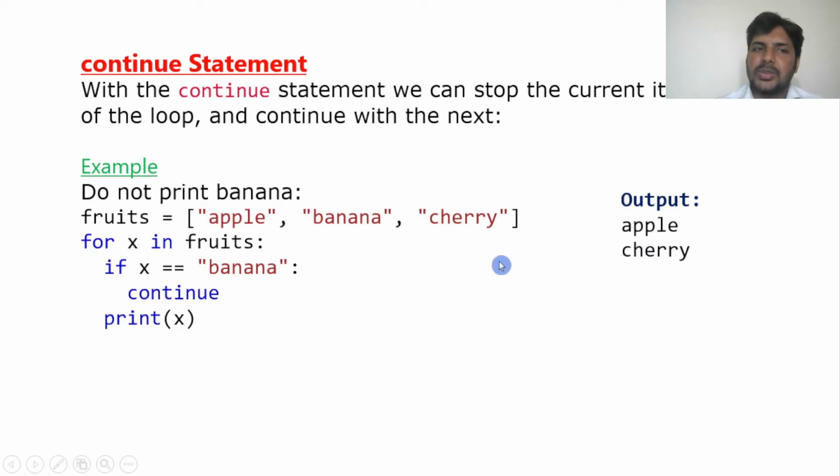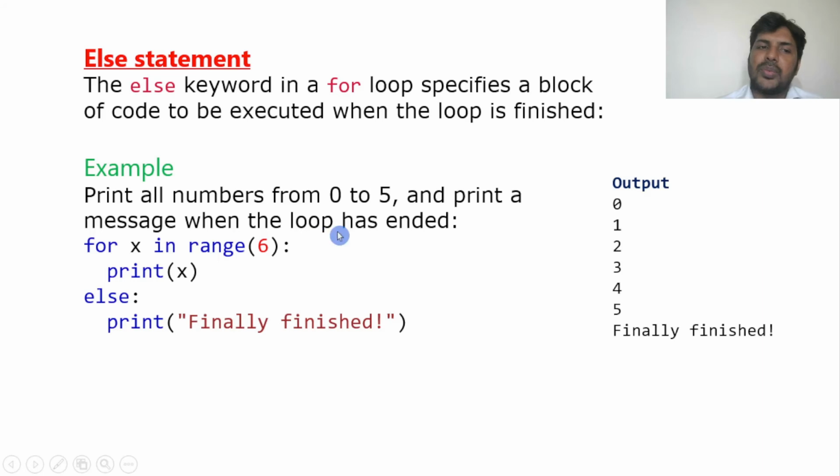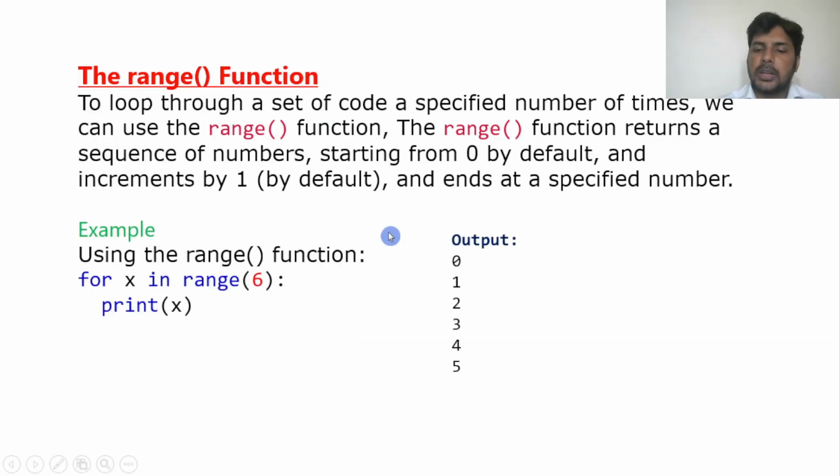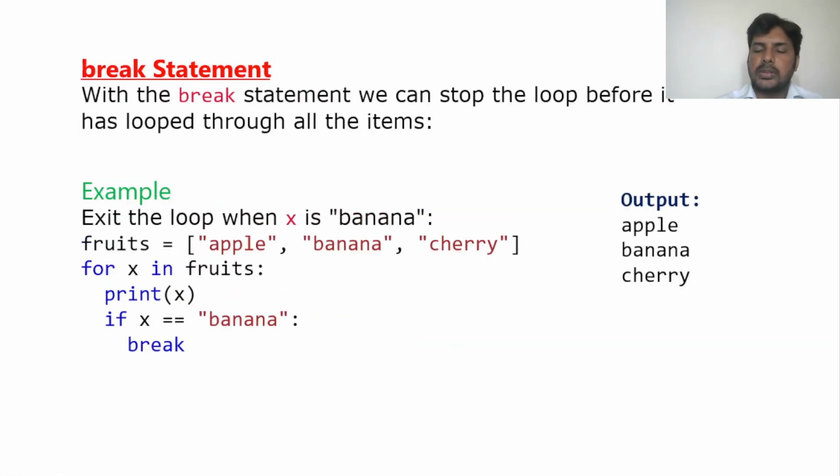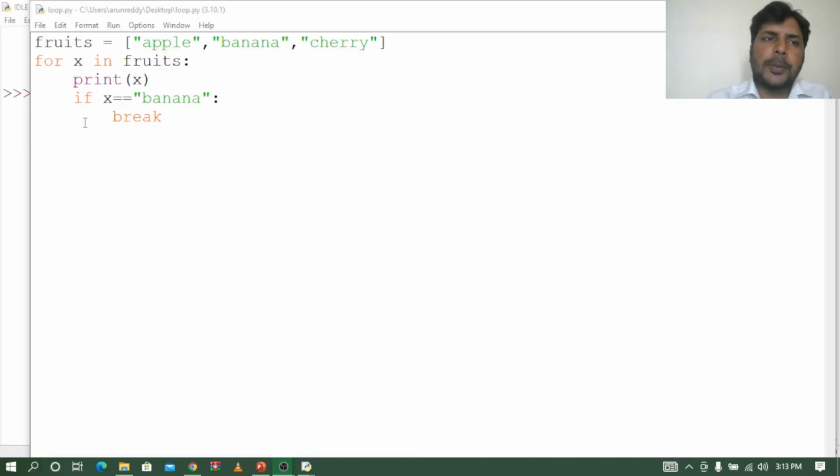The same way we have else. What will it do? It will print the numbers. Okay, we'll go to the else later. We'll first see what break and continue are in the for loop, then we'll go to else. So let me go to the Python program. Now we are back in the Python program.